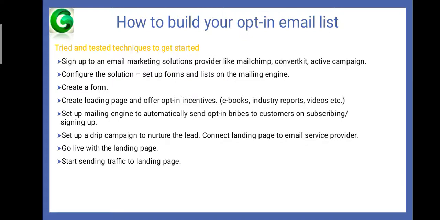And next, create a landing page and offer opt-in incentives like ebooks, industry reports, videos, etc. And next, set up the mailing engine to automatically send opt-in bribes to customers on subscribing or signing up. And next, set up a drip campaign to nurture the lead. And next, connect the landing page to the email service provider. And next, go live with the landing page and start sending traffic to the landing page also. This is how to build your opt-in email list.